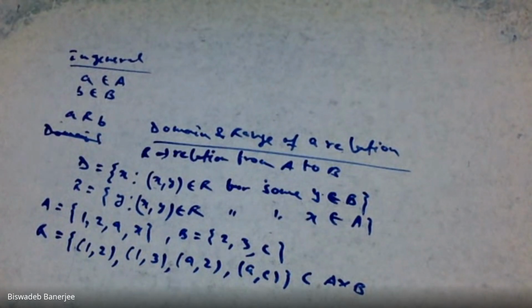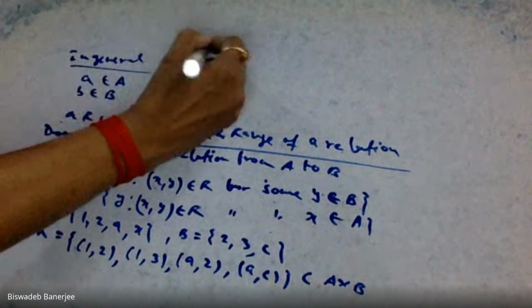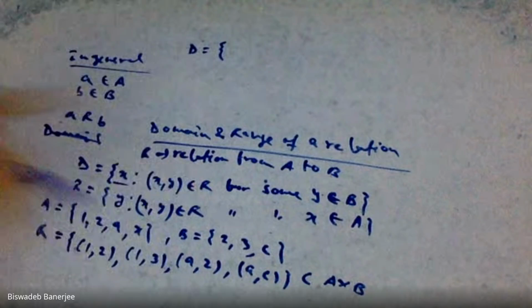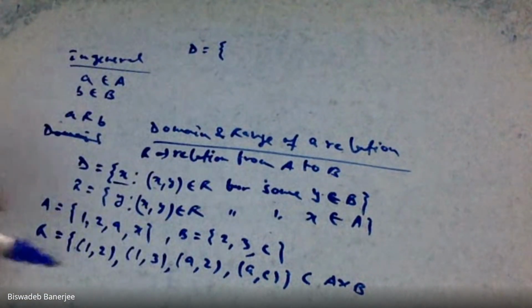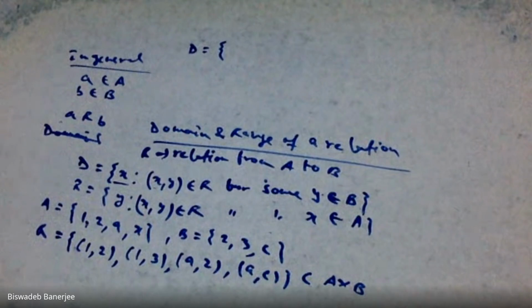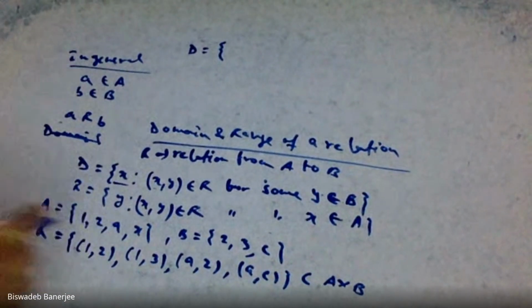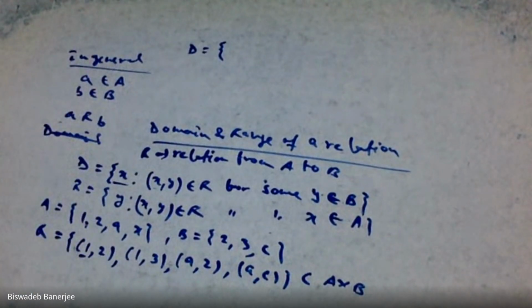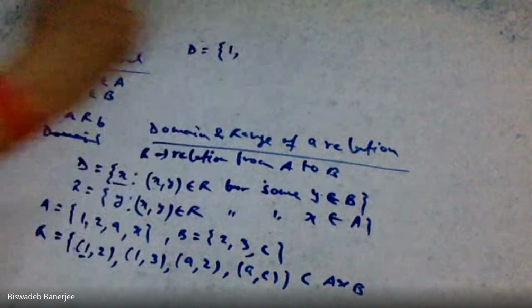Now the question is, what is my domain? By definition, domain is the collection of all x. Remember this trick: x means that which comes first. Here 1 comes first, that means 1 is my x, a member of the domain.